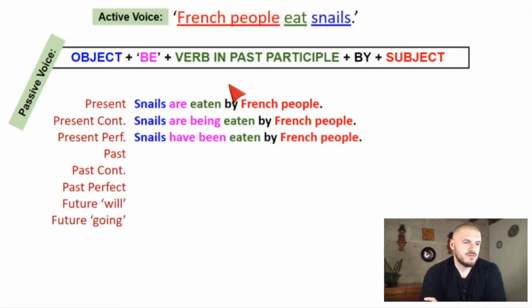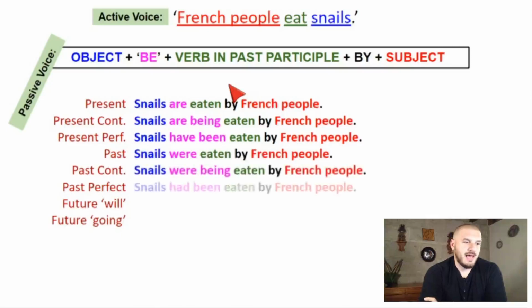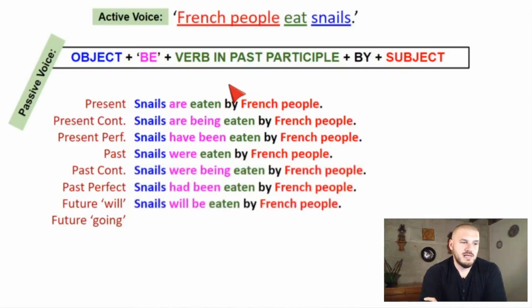Han sido comidos. Were eaten. Were being eaten. Had been eaten. Will be eaten. And are going to be eaten. Again, passive voice, okay? Active voice and passive voice in many different tenses.